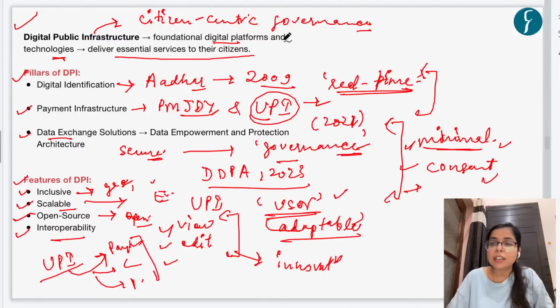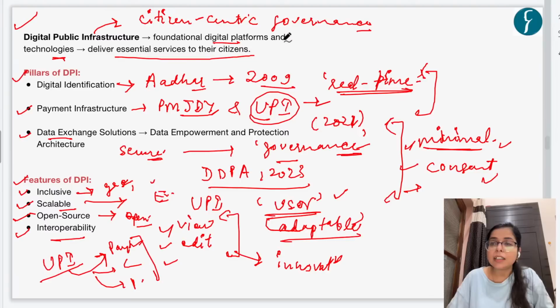And we have other examples, for example, the Government e-Marketplace. This is a portal where all the procurements for PSUs or government departments can be made, they can procure their goods and services from the Government e-Marketplace or GeM portal, and this is in order to bring transparency in procurement by the government PSUs. And this is also going to empower the SMEs, small and medium enterprises, right? So these are some examples of how impactful DPI is for India.